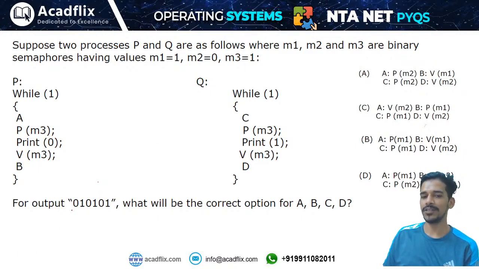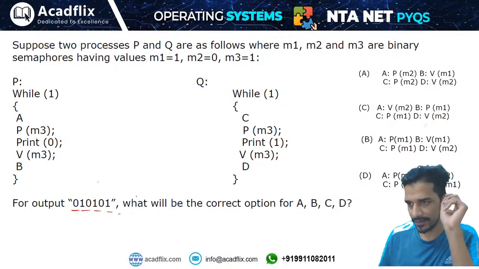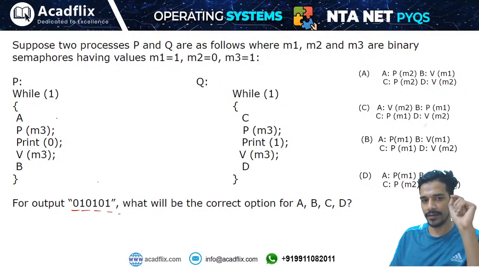So if you want this output 0 1 0 1 0 1, you have to ensure one thing: that only process P should execute first, right? Process P should execute first.